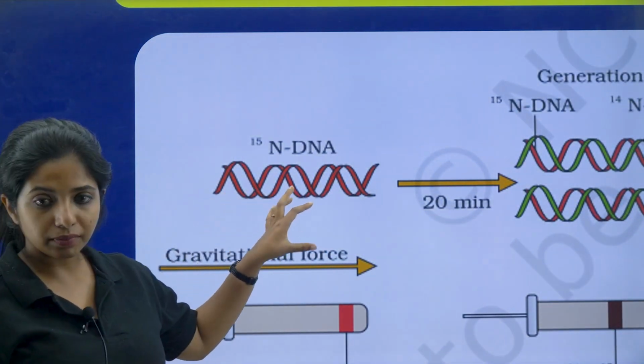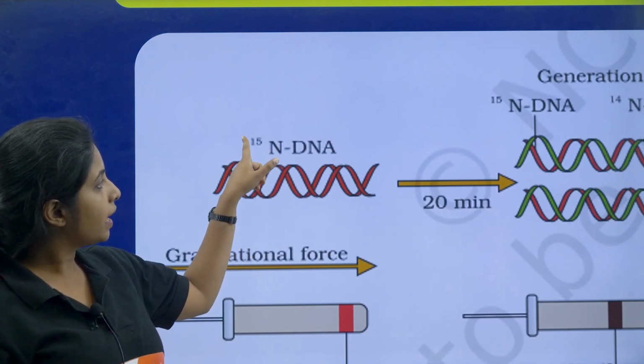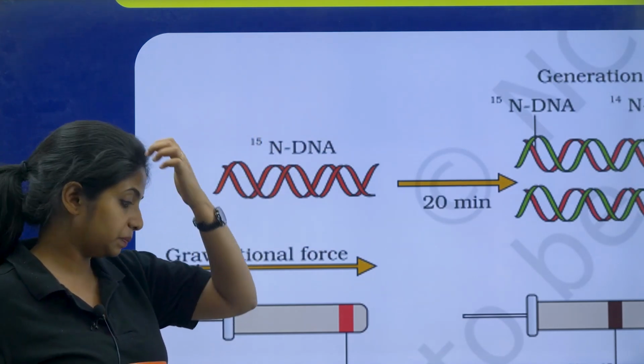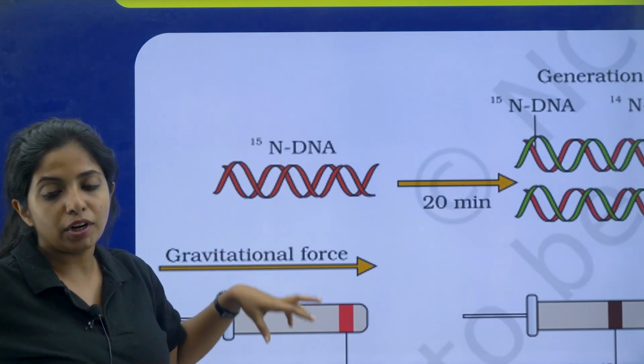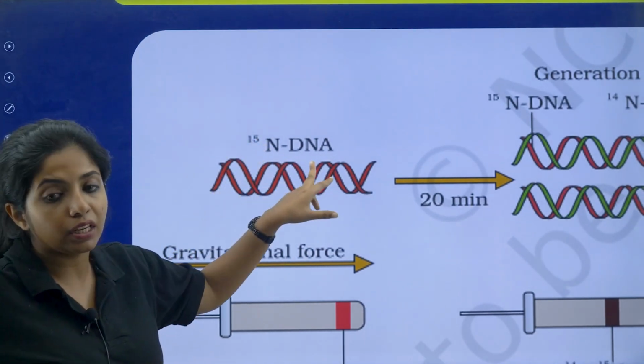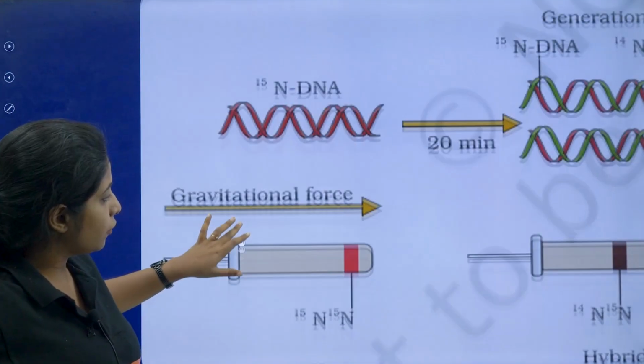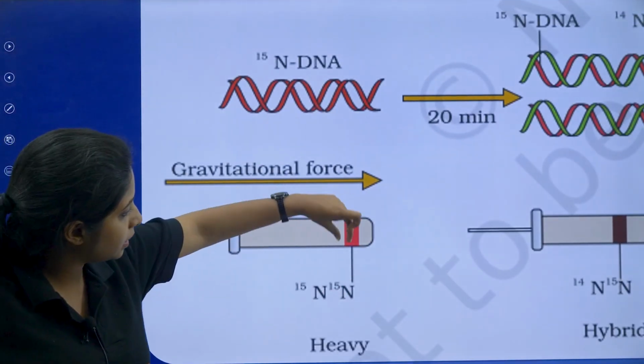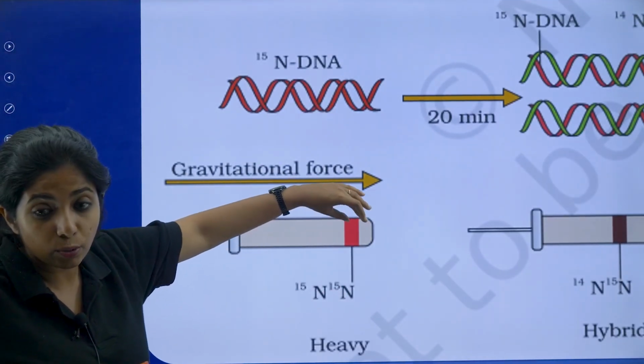They grew E. coli in a medium that contained the N15 isotope. This N15 got incorporated into the DNA, so the double-stranded DNA has N15 incorporated into both strands. Now if you try to sediment it, it will sediment in this particular range, my dear children, that is heavy, it is quite heavy.